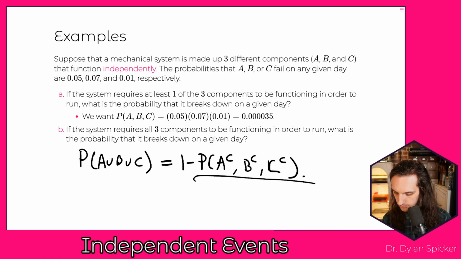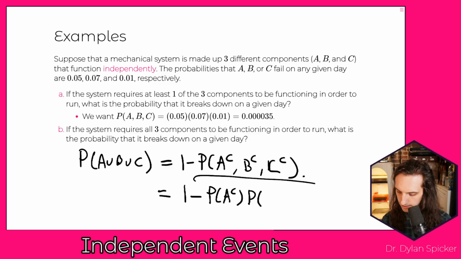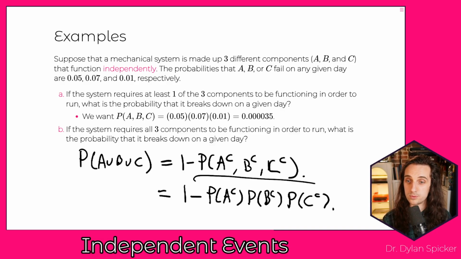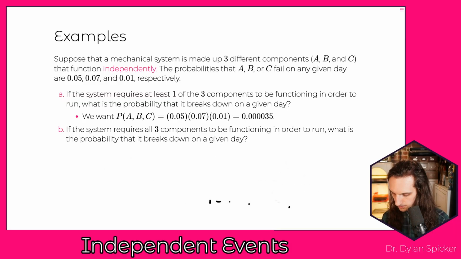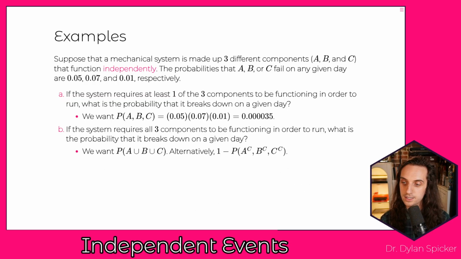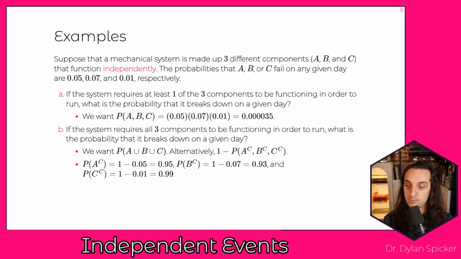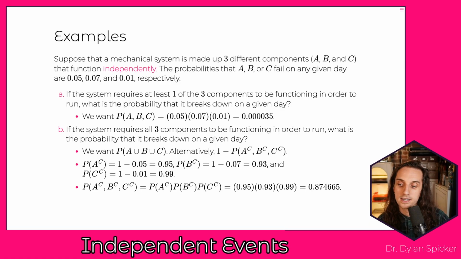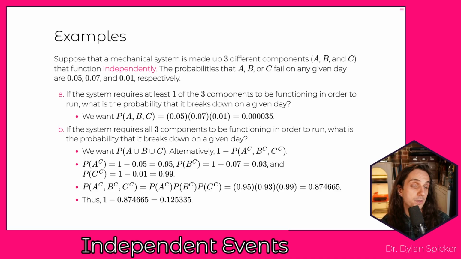And the reason that this is so nice for us is because we can write this now as 1 minus the probability of A complement times the probability of B complement times the probability of C complement. Each one of those we can get by taking 1 minus 0.05, 1 minus 0.07, and 1 minus 0.01, respectively. Probability of A complement is 0.95, probability of B complement is 0.93, and probability of C complement is 0.99. And so the joint product of them is 0.874665, and thus the probability we're looking for is 0.125335.